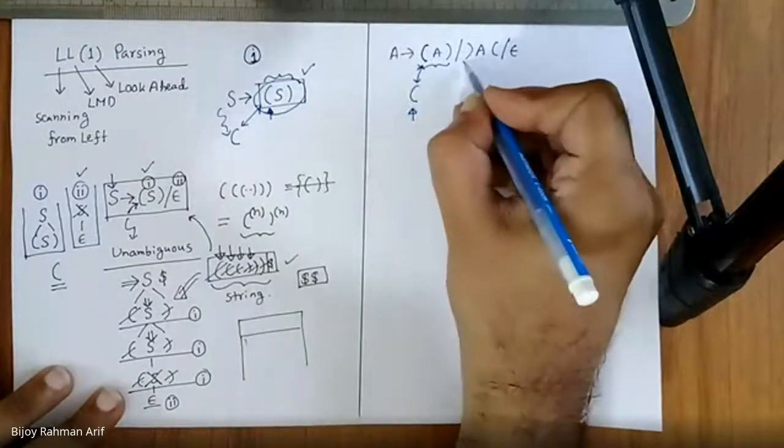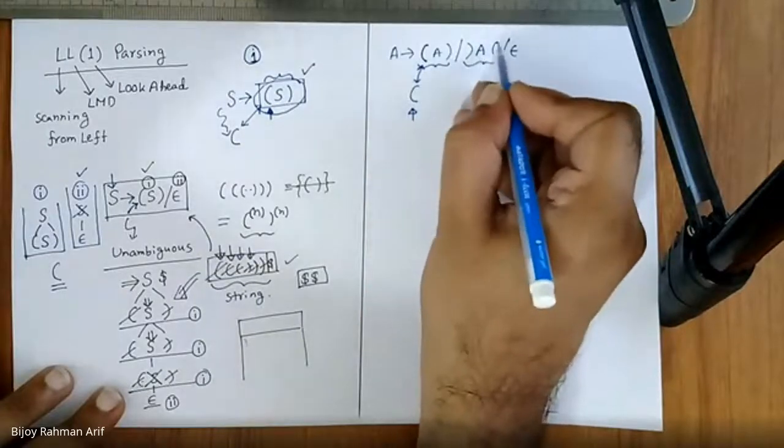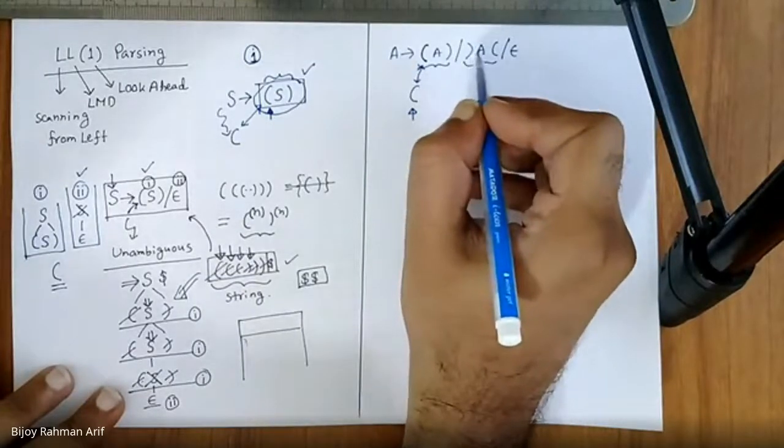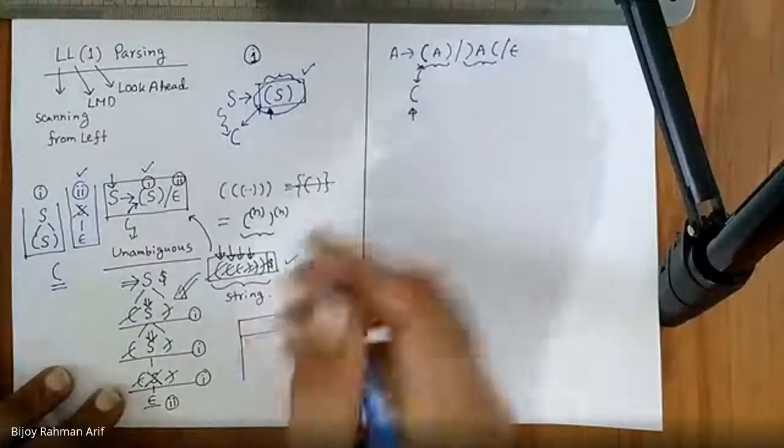But if I use this one, I can never generate an open parenthesis at the beginning, because this one first is a close parenthesis. Am I right or not? Yes, sir. So, parse table rule number one,